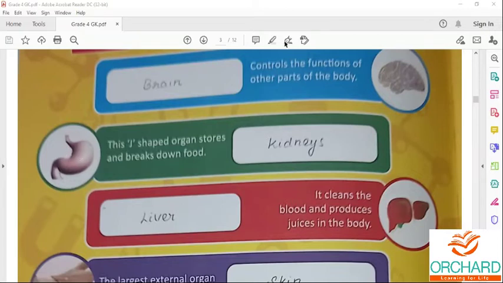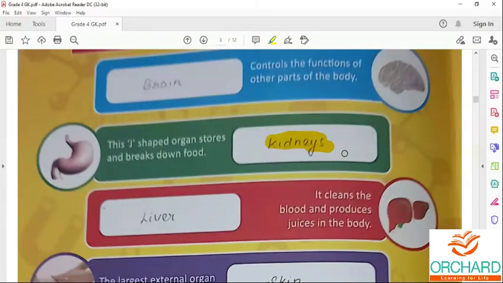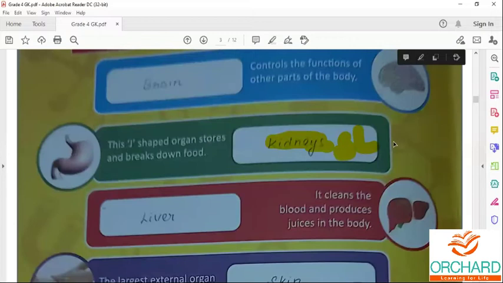You just rub it and change it. It is a stomach. Spelling for stomach: S-T-O-M-A-C-H.